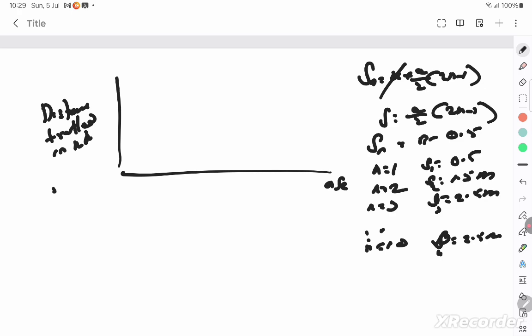The distance is traveled at those seconds, and with that you can just plot the graph. N is equal to 1, n is equal to 2 is 1.5. So you write 2, 4, 6, 8, 10, 12. And this is also 2, 4, 6, 8, 10, 12. So you know that the graph goes like this.